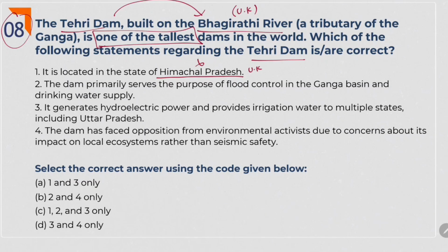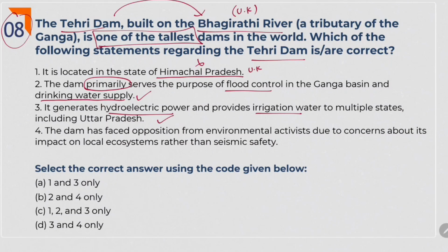The dam primarily serves the purpose of flood control in the Ganga basin and drinking water supply. Here also they mention primarily. See, dams are obviously meant for power harnessing and flood control, drinking water supply like this. So the second statement is a general one and it is right. It generates hydroelectric power and provides irrigation to multiple states. Yes, we build such big dams to generate hydroelectric power only, and side by side we provide irrigation to many fields.